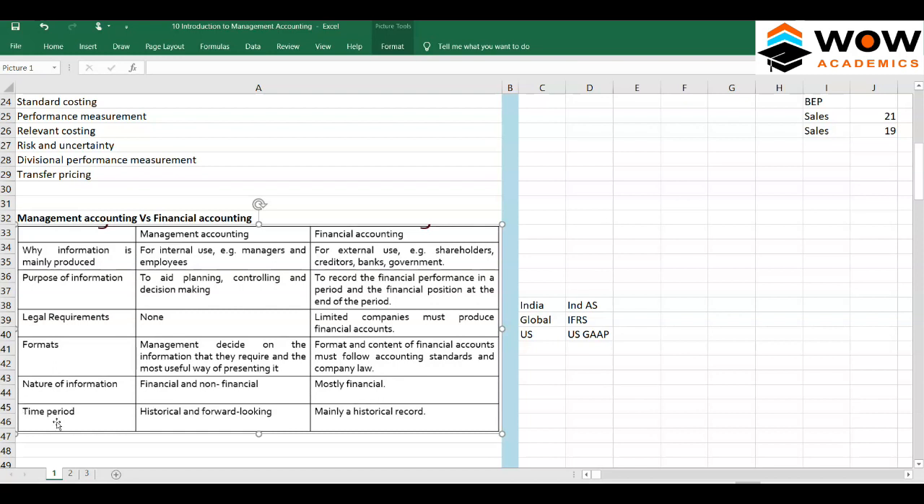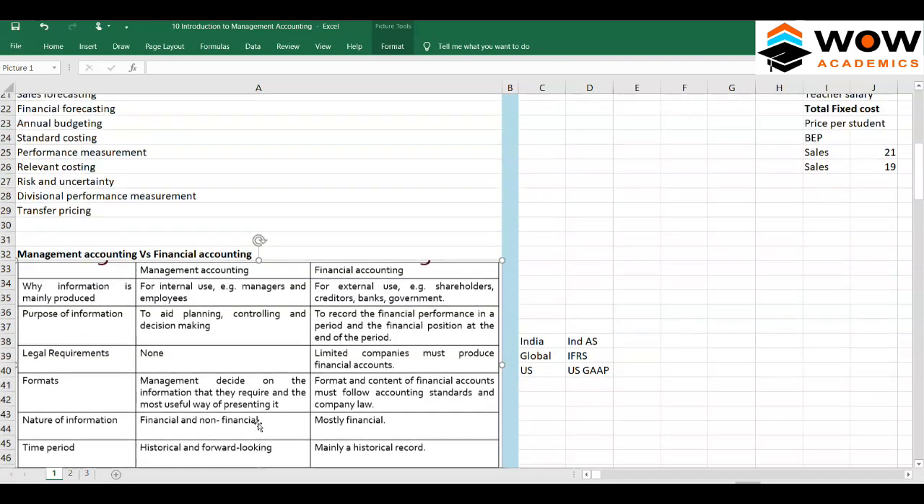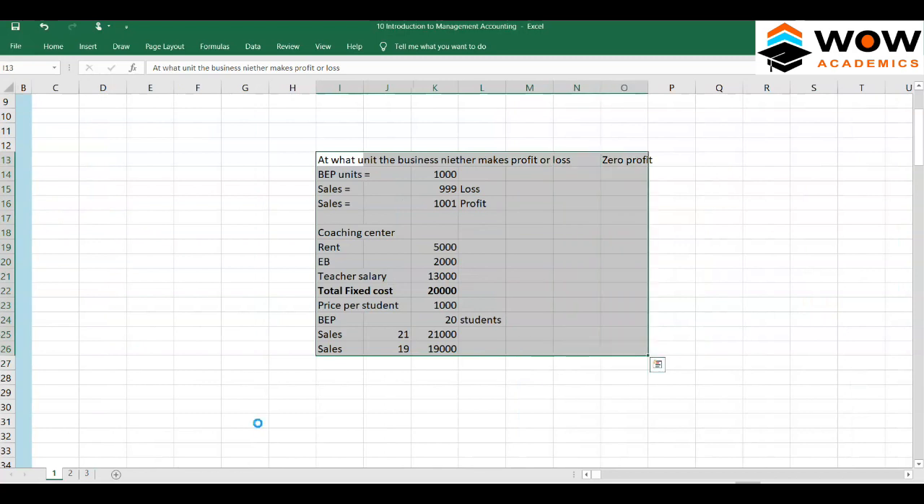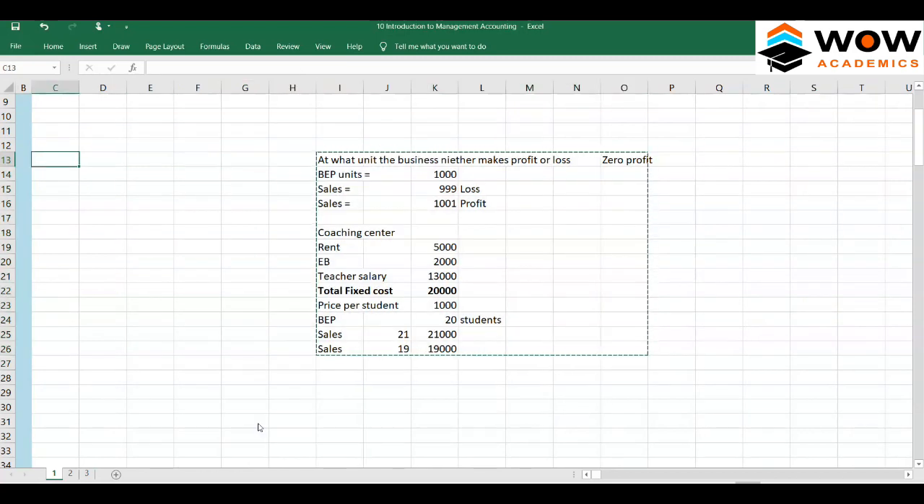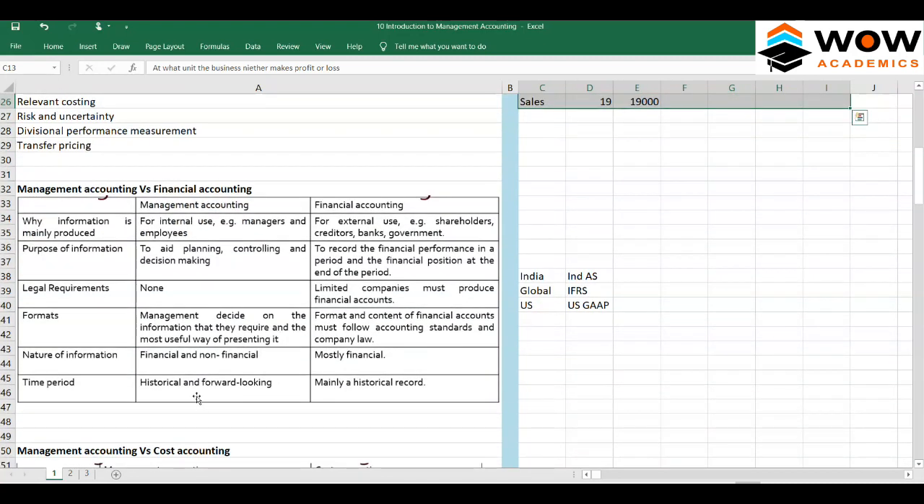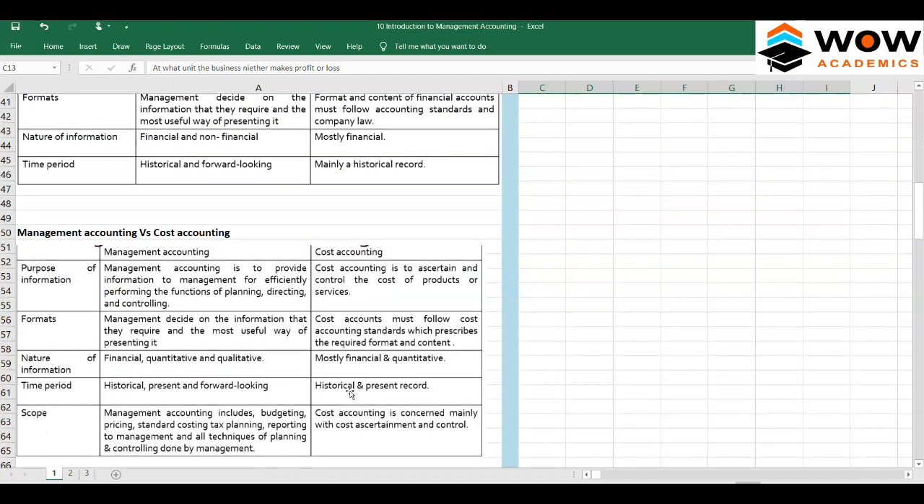As for the time period, management accounting takes historical data and tries to predict the forecasted data, in terms of budgeting, or even break-even point analysis. We saw that we took old information to predict the future information. Financial accounting is mainly historical. It's only a record of all the old information. So that's the concept there.